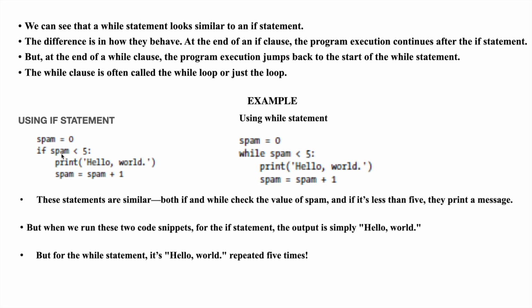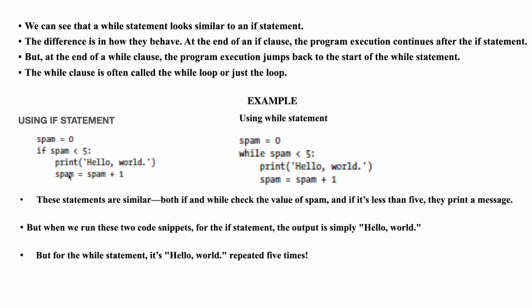But let's see the value of spam. Spam is equal to 0. If spam is less than 5, what is the value of spam? 0. Is 0 less than 5? Yes, it will print hello world and it will update the spam. What is that? 0 plus 1. So the spam value will be 1 now. So after executing that, the if will come out, it won't go again.